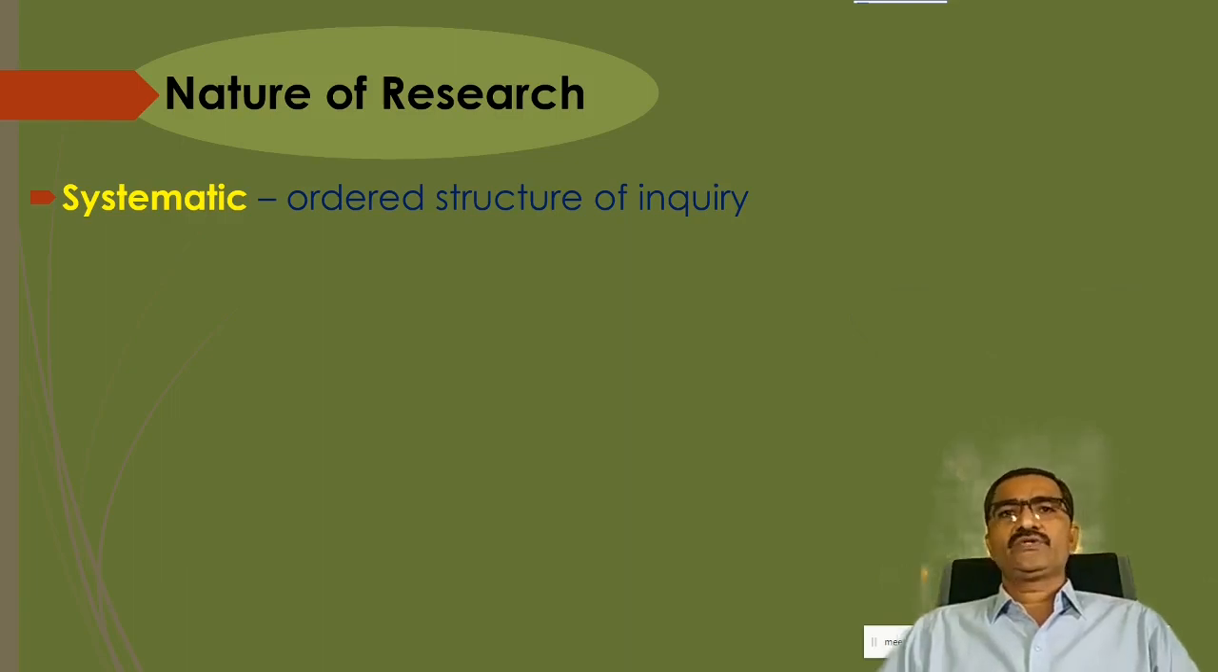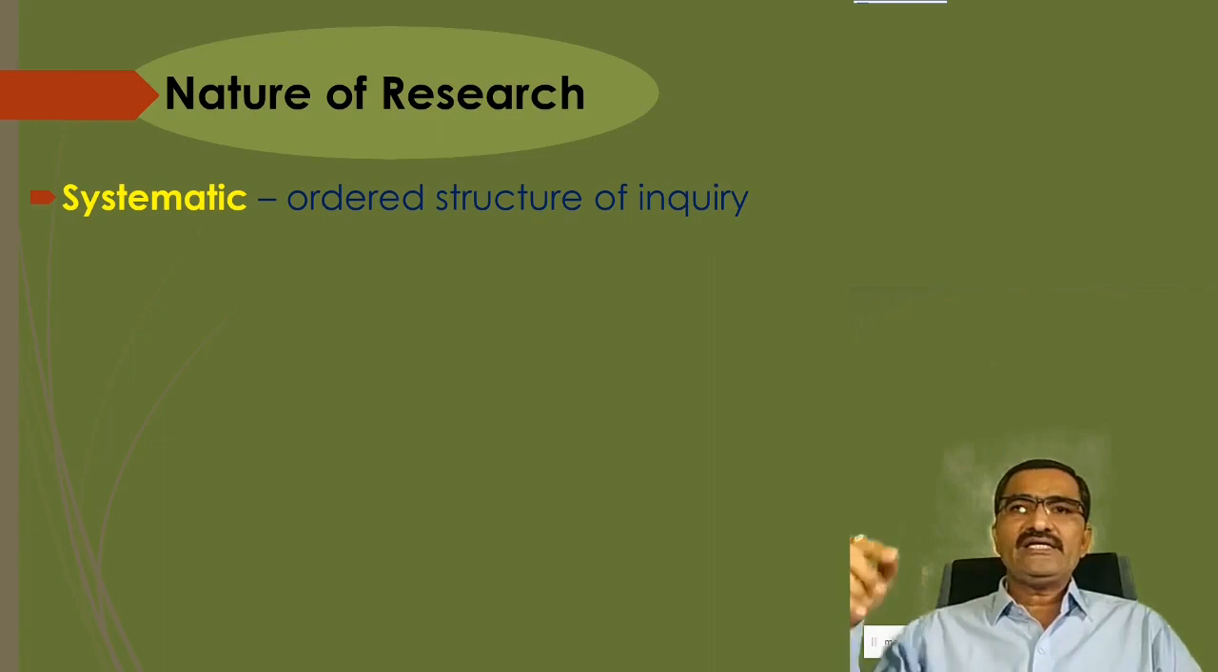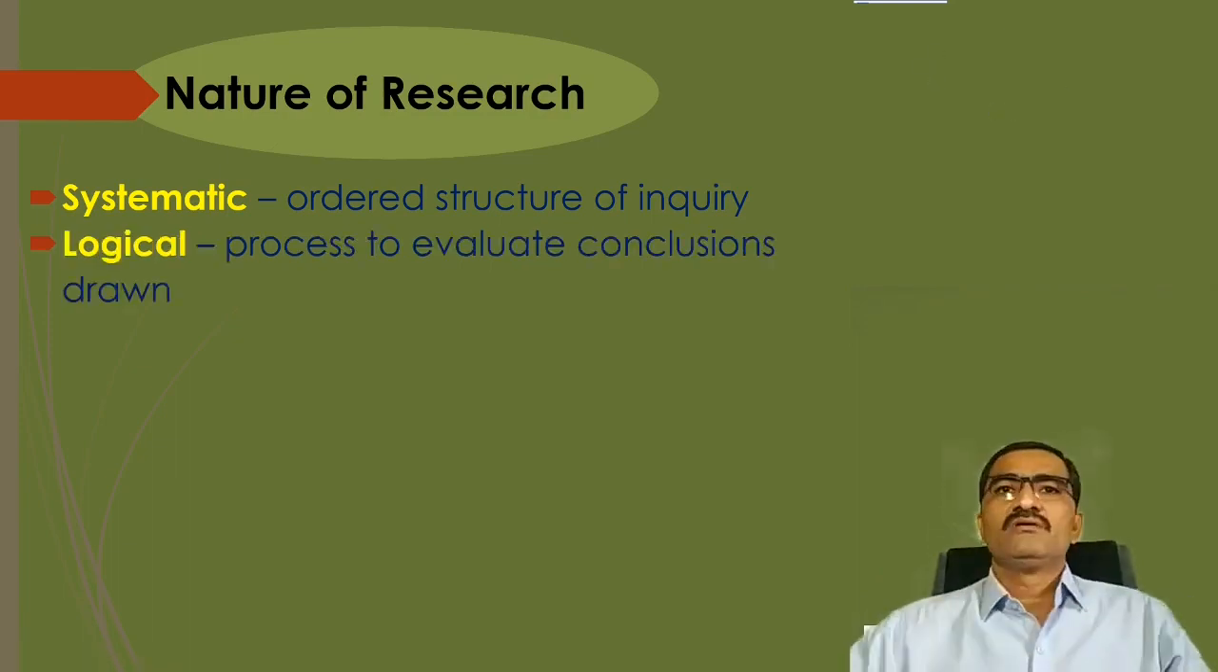From the definitions, you have already got the idea about the word that research is systematic. By systematic I mean that it should have an ordered structure of inquiry: what you have decided to do, how you have decided to start, whatever you have decided to get, that is, we can say, the expected outcome, and accordingly you start your inquiry. Means you read, you go through the available sources.